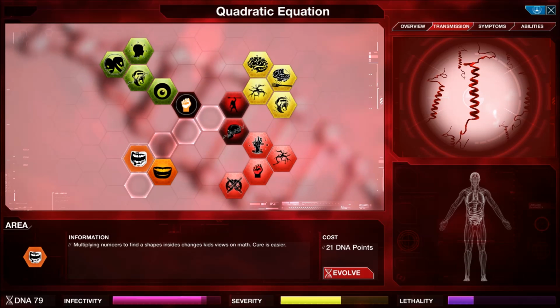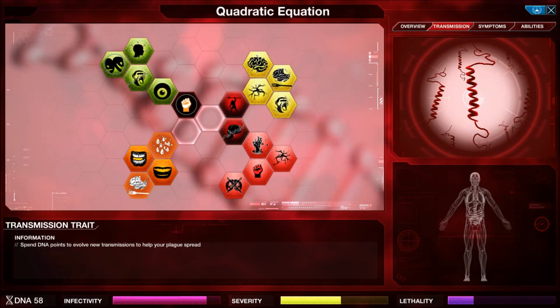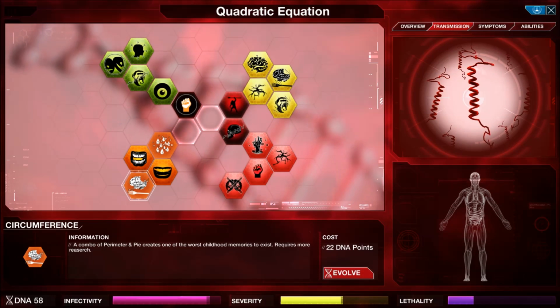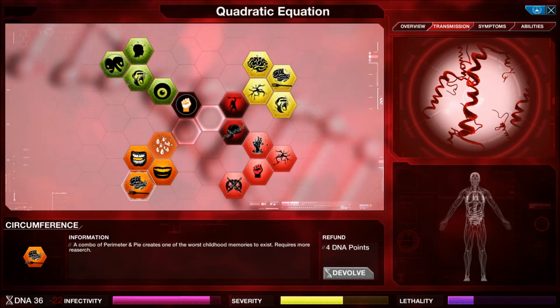Area. Multiplying numbers to find the shapes inside changes kids' views on math. Cure is easier. Circumference. A combo of perimeter and pi creates one of the worst childhood memories to exist. Requires more research. Yes,